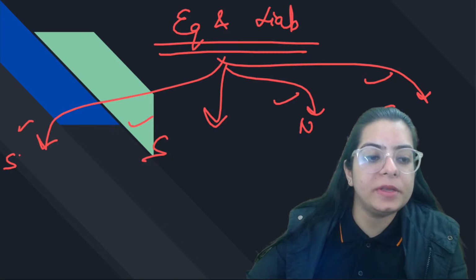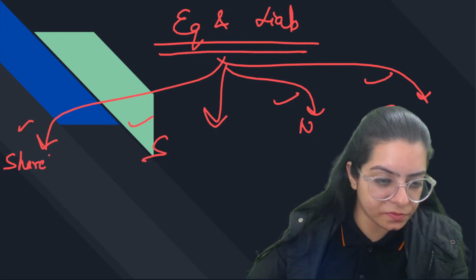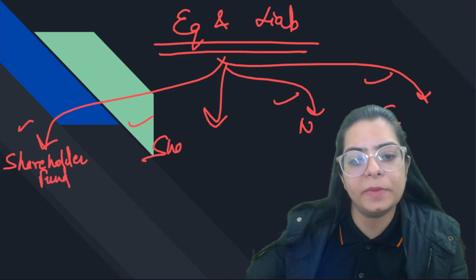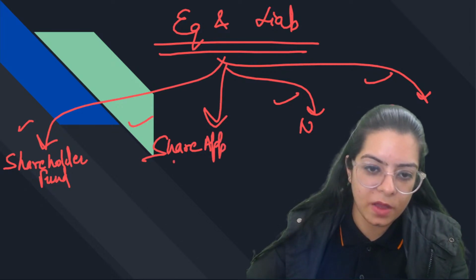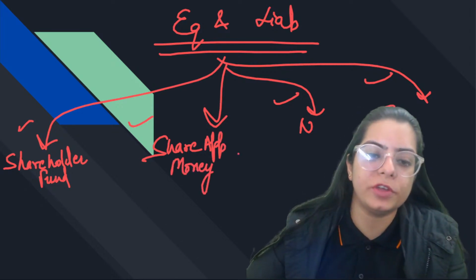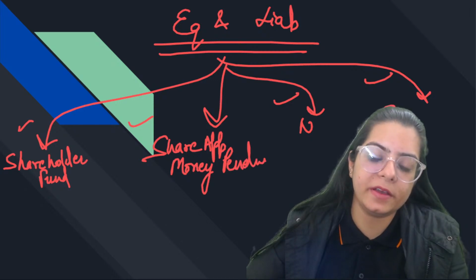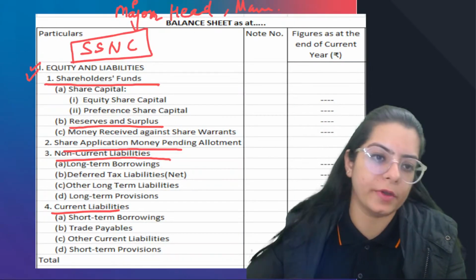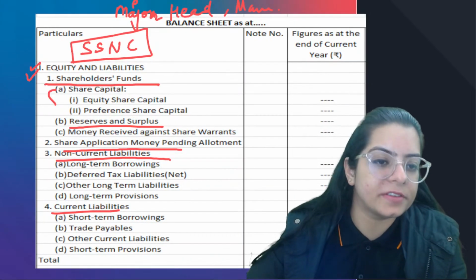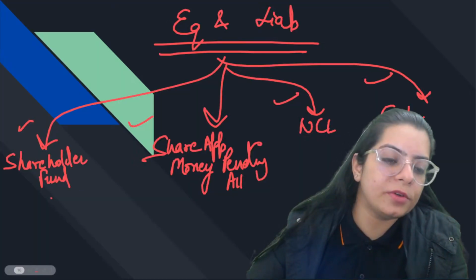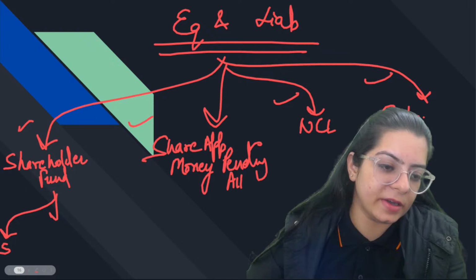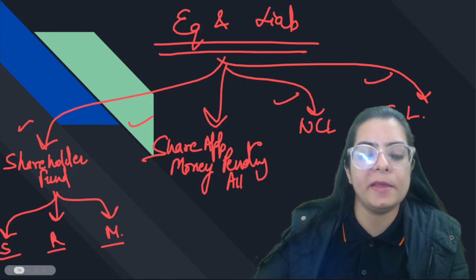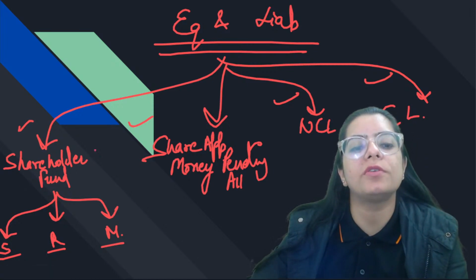So SSNC means shareholders fund, share application money pending allotment, non-current liability, current liability. What is the meaning of these words, I am going to tell you. Then shareholder fund covers three things: SRM. If you don't take a bath in the morning, then you should get some sharam. So the other short form under shareholder fund is SRM.